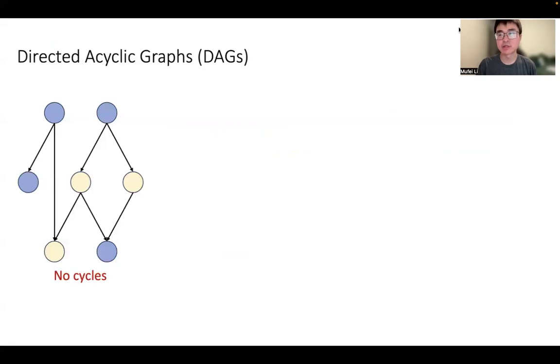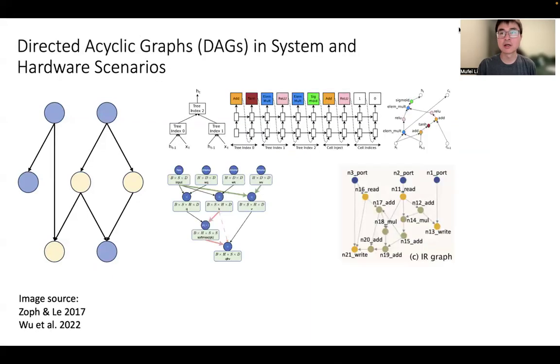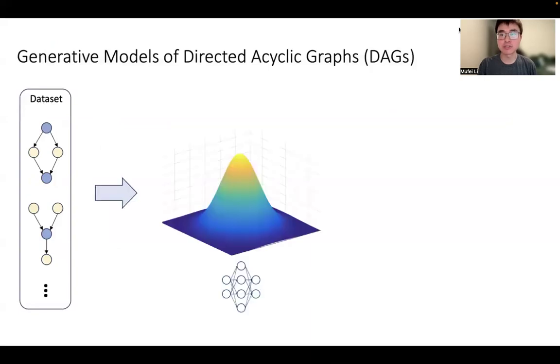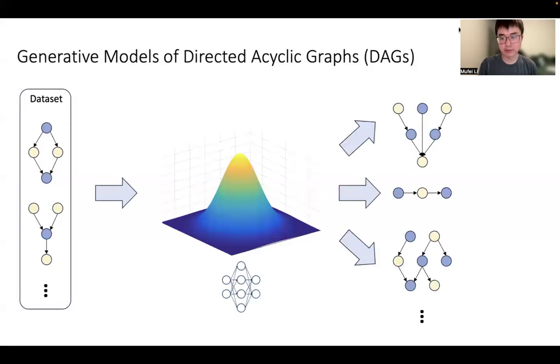Directed acyclic graphs, directed graphs without cycles, have broad real-world applications. DAGs can naturally depict data flows between operators in neural architectures. More generally, many computational graphs and intermediate representations take the form of DAGs, which play a critical role in optimizing compilers and circuit netlists. Given a collection of DAGs, we're interested in learning their distribution by training a neural network, which we call generative model. Once trained, we can use this generative model to generate realistic new DAGs.